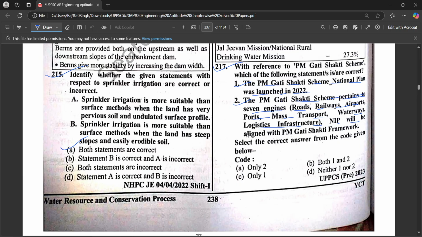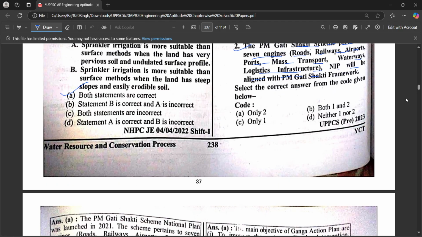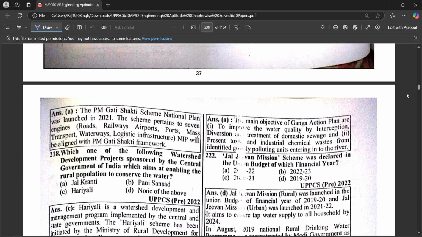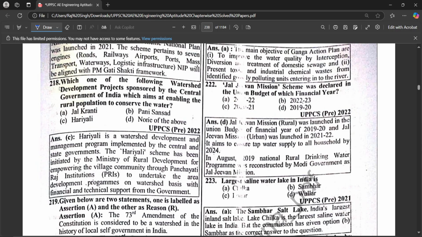NIP will be aligned with the PM Gati Shakti framework. Select the correct answer using the code below. Hence, only two is correct. Which one of the following watershed development projects sponsored by the central government of India aims to enable the rural population to conserve water? It is Hariyali.